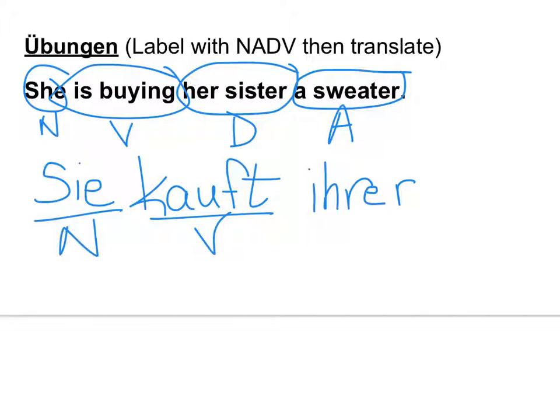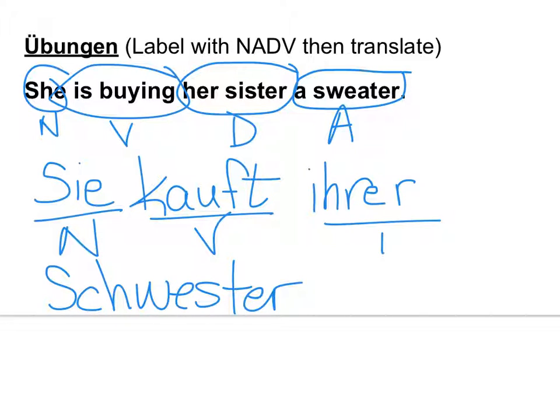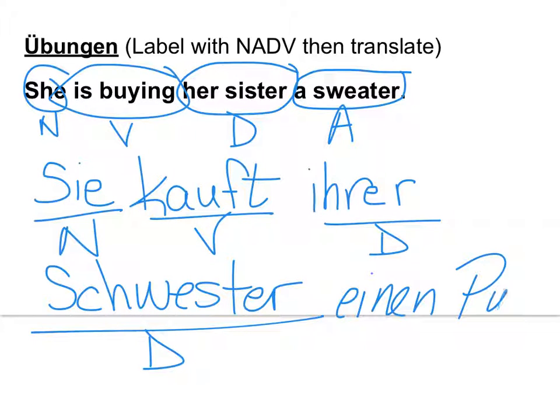So ihr what? Schwester. And then what? Einen Pulli. Good. Or Pullover. Either way. Pulli's shorter. Most people prefer that.